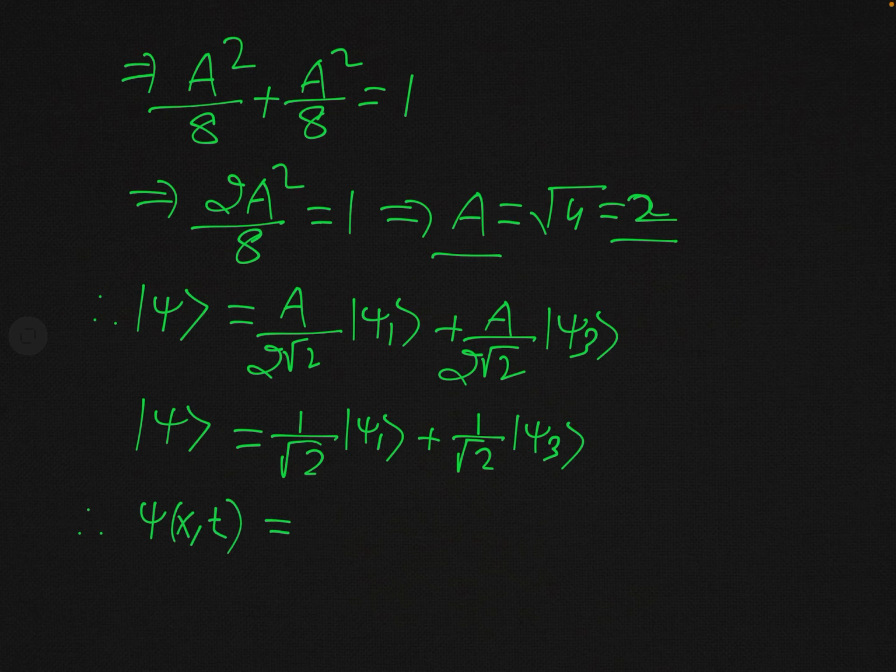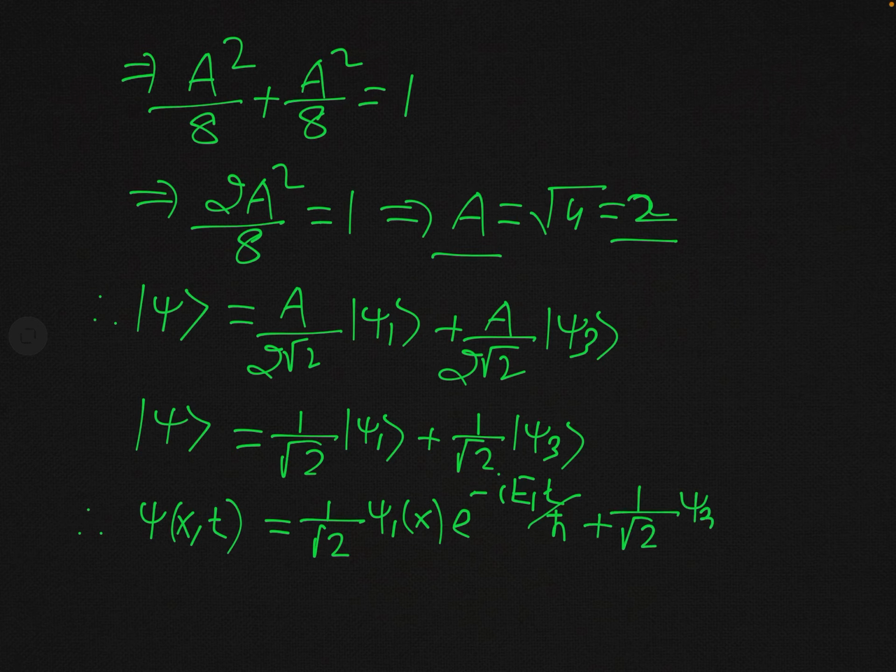So taking the time evolution, we can write that this psi of x,t will be simply 1 over root 2 psi 1 of x times e to the power minus i E1 t over h bar plus 1 over root 2 psi 3 of x e raised to the power minus i E3 t over h bar.